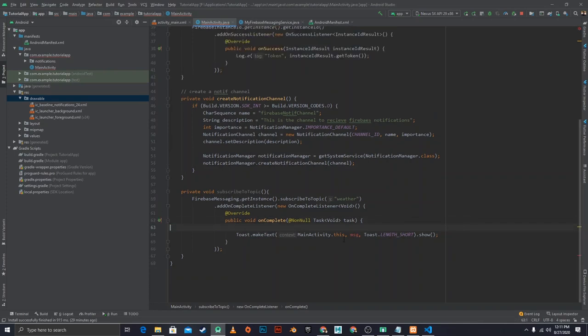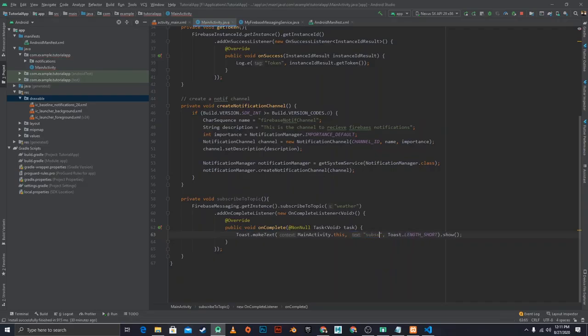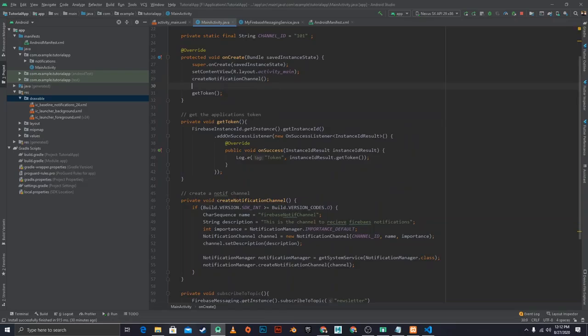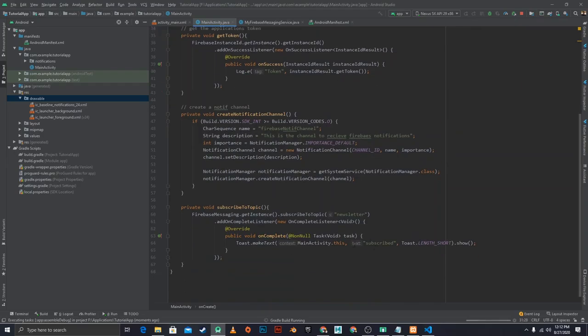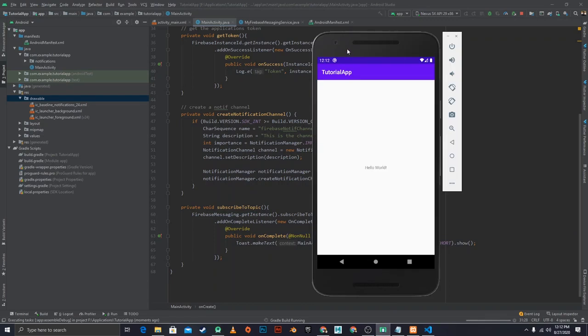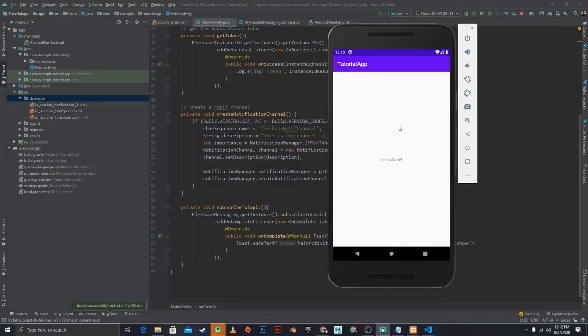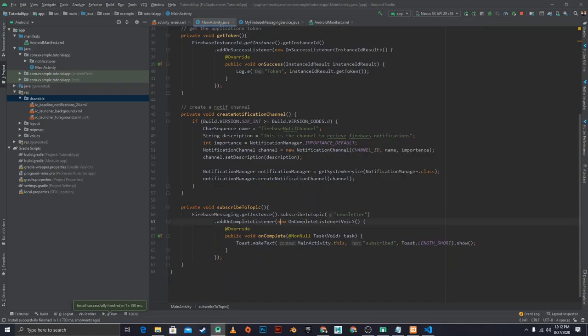I don't need this. I just wanted to say subscribed, like so. And I want to subscribe to a topic. I'm gonna change this, and I'm gonna call this newsletter, like so. And then I'm going to subscribe to topic before I get the token. So I'm gonna do it after. Subscribe to topic, and then when we run again, we should see a toast saying subscribed. So give it some time. Installed, launching, and subscribed. So now we have this instance of our app subscribed to newsletter.